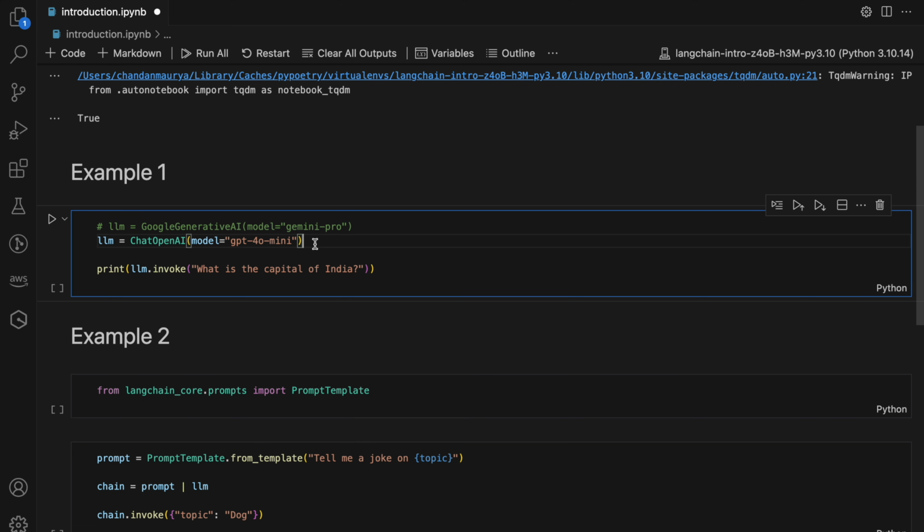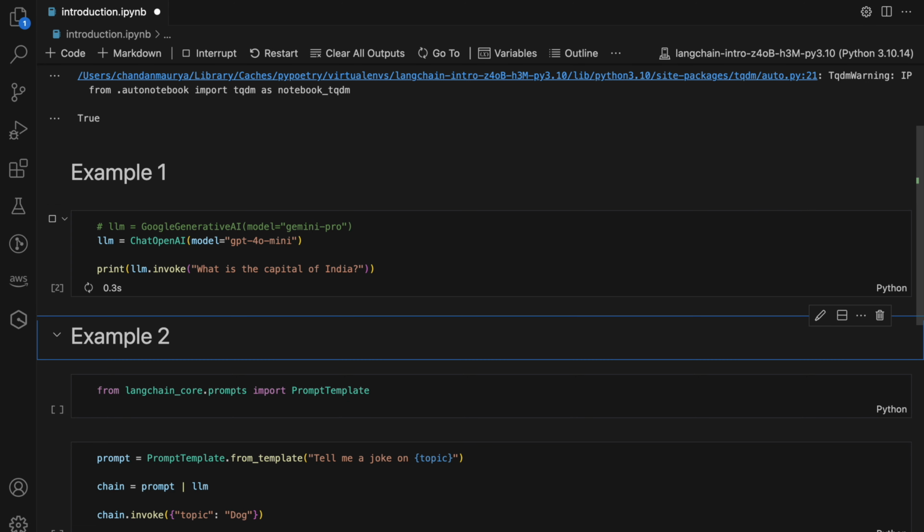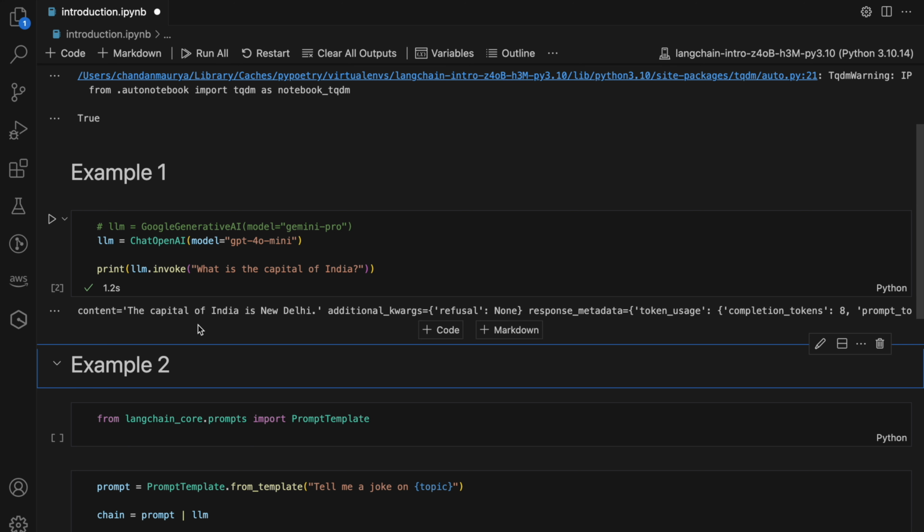So I'm going to first show you using one LLM. Here you can see I have just imported ChatOpenAI and then mentioned the model, and you got the LLM, and directly you can interact with that. So let me call that, and here I got the response. Capital of India is New Delhi.